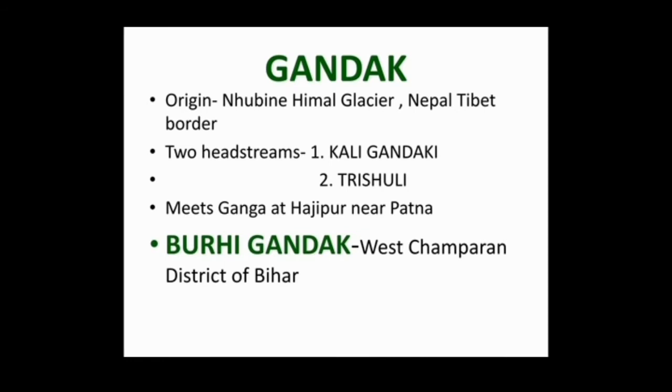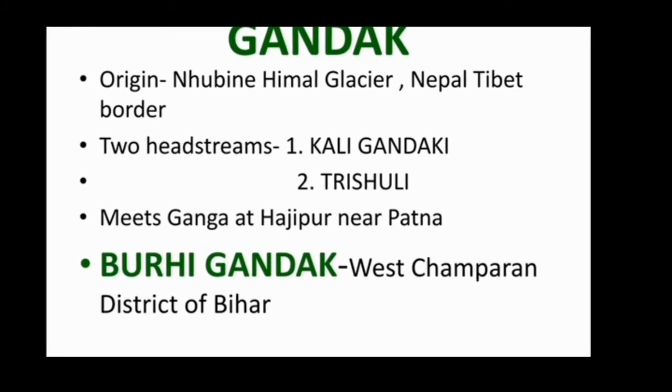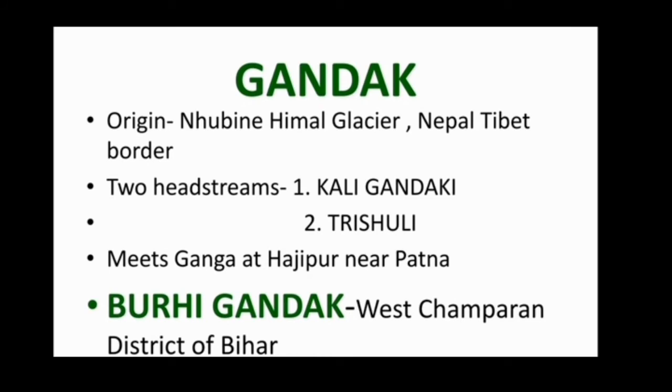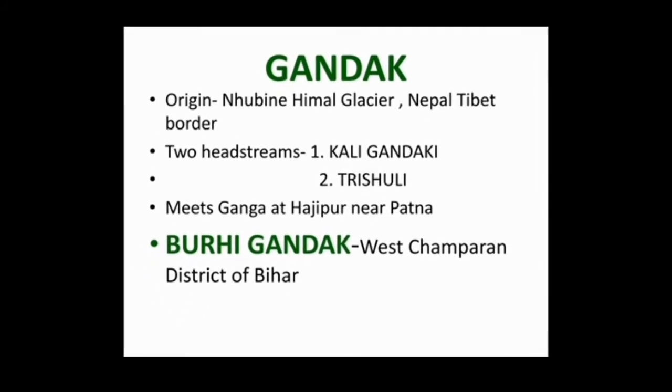Gandak river originates in Humayun Himal glacier. It is located on the Nepal-Tibet border, so it is a part of the Great Himalayan range. This is also called Gandaki river and Narayani river, and it originates again as two headstreams. What are these headstreams, children? This is called Kali Gandaki and Trishuli, and this Gandak river meets Ganga at Hajipur near Patna.